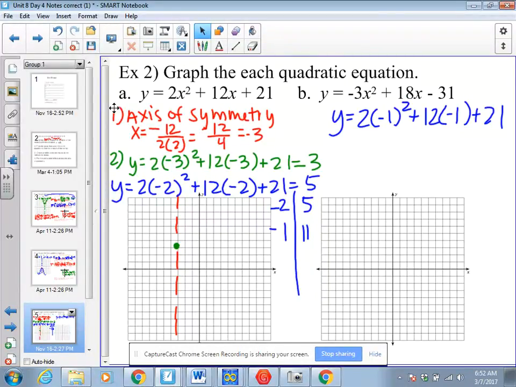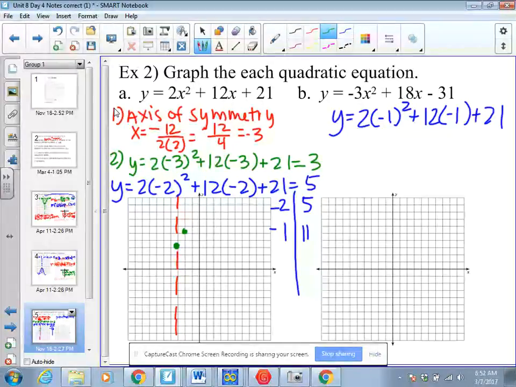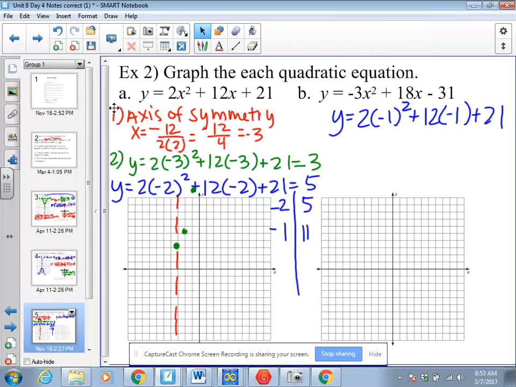So I'm going to plot those points at -2, 5, and -1, 11. So right here. And I'm going to reflect those points across.